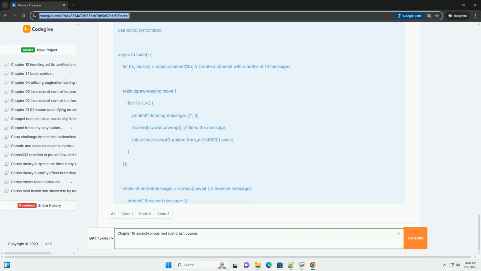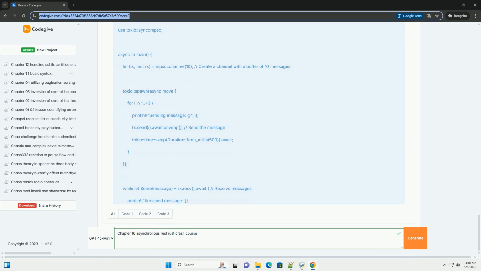4. Use Arc for shared mutable state. When you need to share mutable state between asynchronous tasks, use Arc Mutex or Arc RwLock from Tokio sync or async-std, to ensure thread-safe access. 5. Be mindful of deadlocks. Avoid circular dependencies between mutexes. Always acquire locks in a consistent order to prevent deadlocks. Consider using try_lock to avoid blocking indefinitely if a lock is already held.